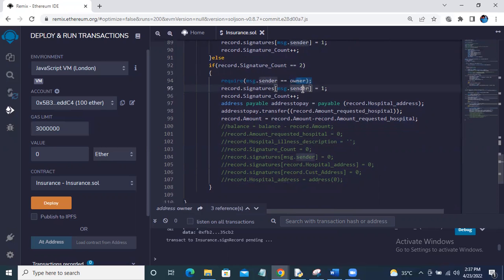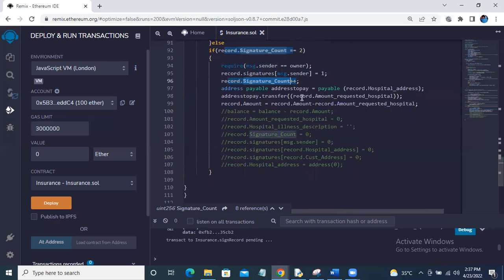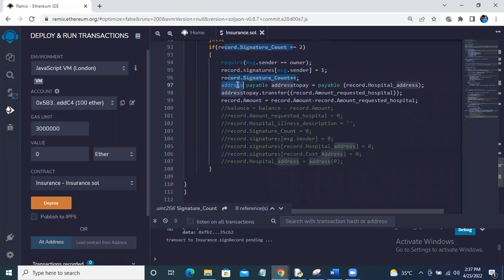Then again we make sure that this owner has signed only once, and we increment the signature count. Now, this condition is to make sure that the hospital address which we had in the record is just in address format. It's not a payable address.